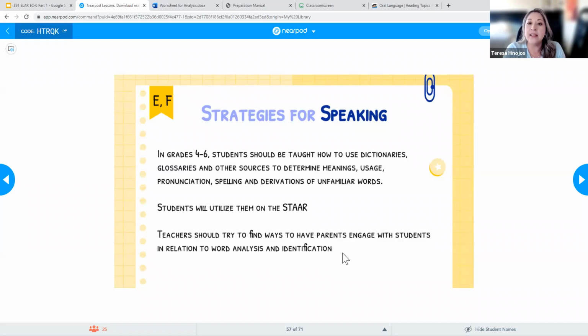But there's always ways that we can bring parents in to see what we're doing. For example, some campuses will do literacy nights, right? And so they'll have the parents come in and show them games or activities that they do with the kids, so that the parents can play those at home with the kids. It's not sending additional work home. It's just, hey, maybe this is something you could incorporate in your conversations or over dinner or stuff like that.